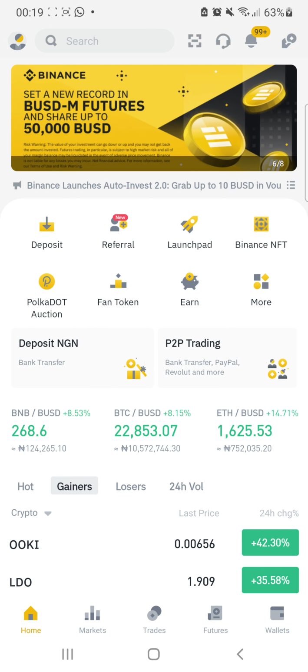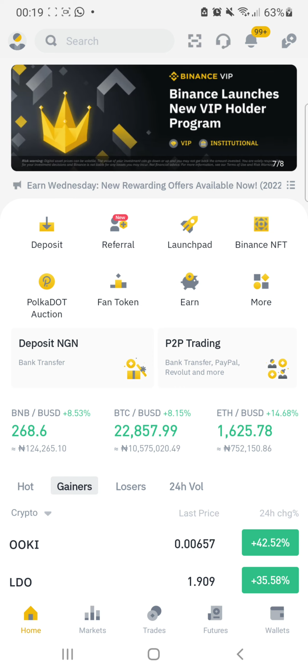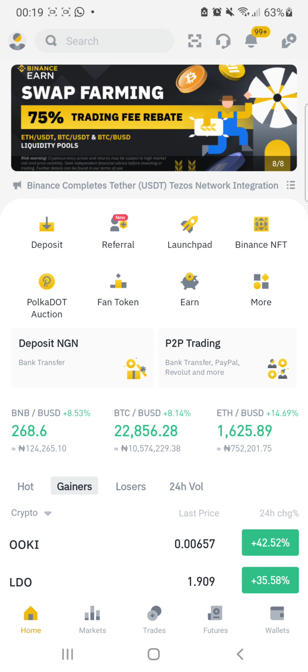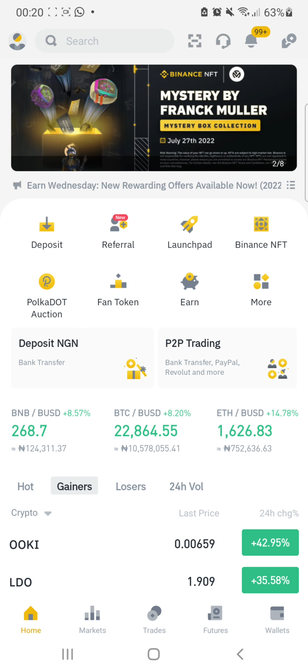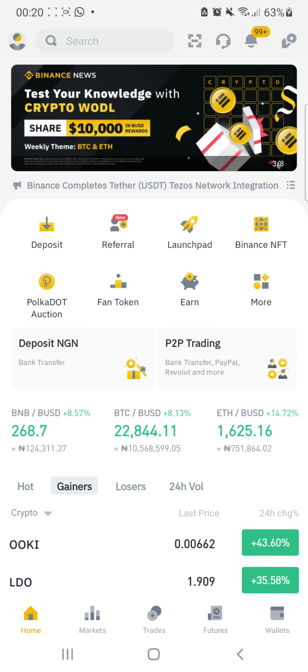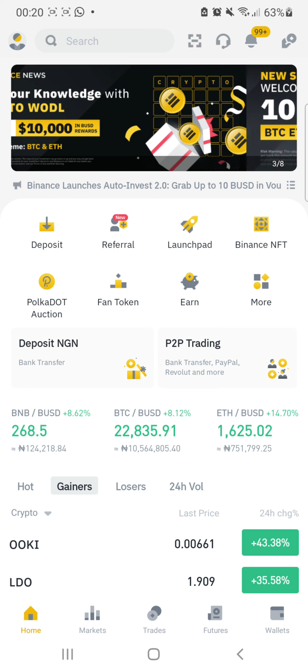Most people mention that they don't know the borrow platform. So for you to access the borrow platform, all you need to do is to open your Binance app. Remember, if you don't have a Binance app, quickly register and complete your KYC, so that you can enjoy the full functionalities of Binance. So how do you access loan on Binance?